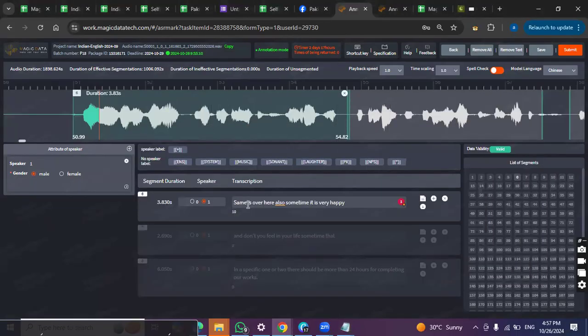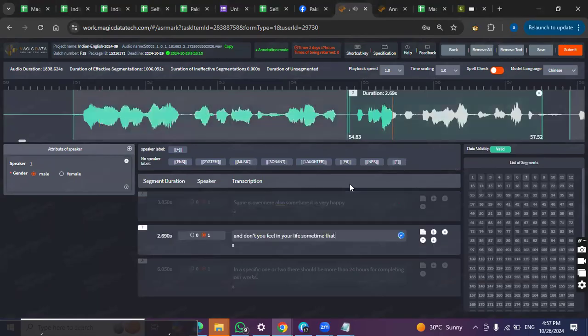This segment is incomplete. He's saying, same is over here also. Sometimes it is very happy. And in the next segment, don't you feel in your life sometime. So if I see the gap between the two segments, the speech wave is ending here, these small lines are 1.1, okay? So 1, 2, 3, 4. I can merge them, right? Because the sentence is incomplete, and the silence gap is less than 0.8 seconds.